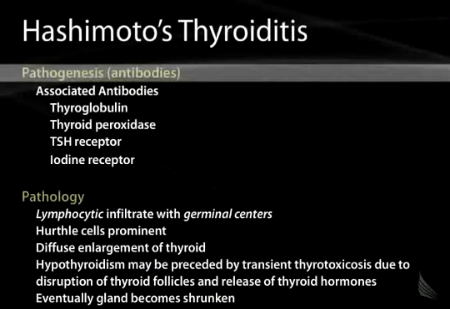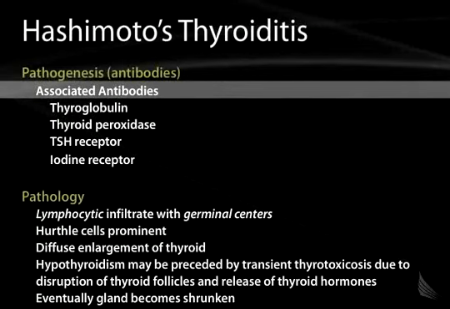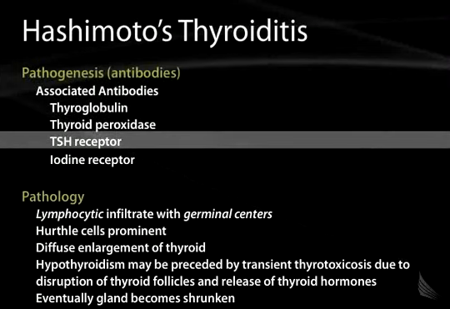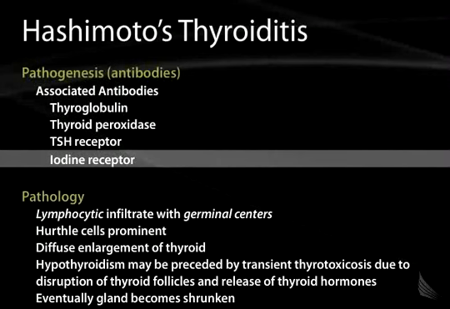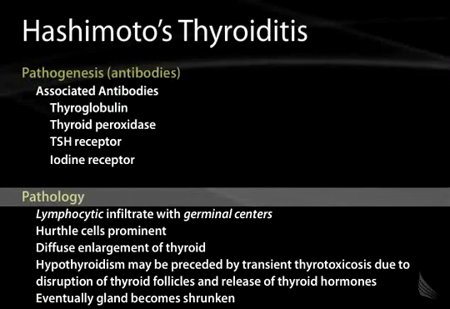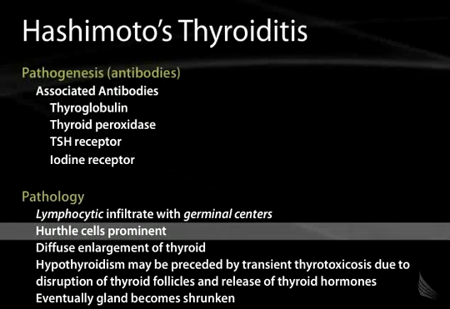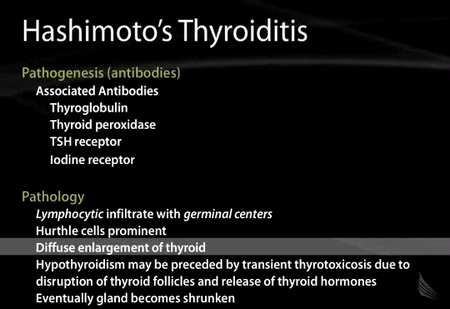The pathogenesis, as mentioned, is associated with autoantibodies to thyroglobulin, thyroid peroxidase, to the TSH receptor, but in contrast to Graves' disease, these are not stimulatory antibodies, they're destructive antibodies, and to the iodine receptor. The pathology, on biopsy, you'll see a lymphocytic infiltrate with germinal centers. You may see prominent Hürthle cells. You'll see diffuse enlargement of the thyroid gland.